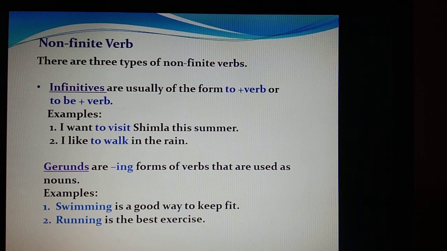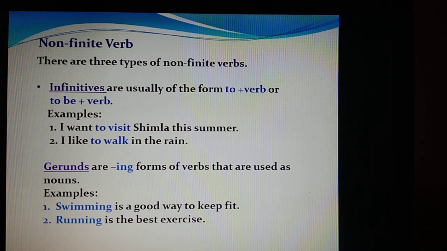Now what are gerunds? Gerunds, they are the ing forms of verbs which are used as a noun. Always remember, it is used as a noun in a sentence and it is in the ing form. Like swimming is a good way to keep fit. So what is swimming? It is an ing form and it is used as a noun. What is a noun?